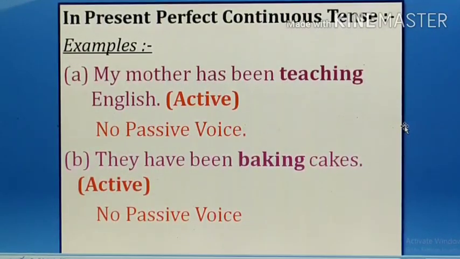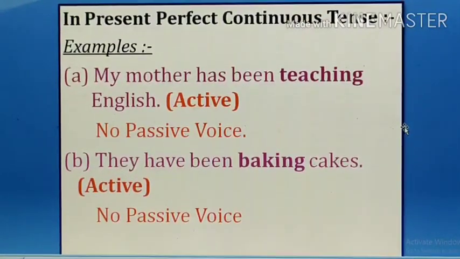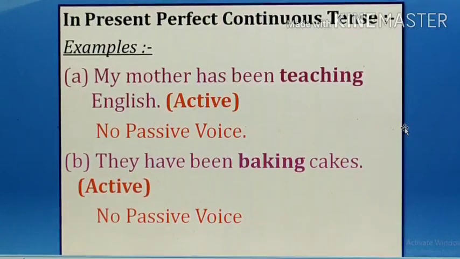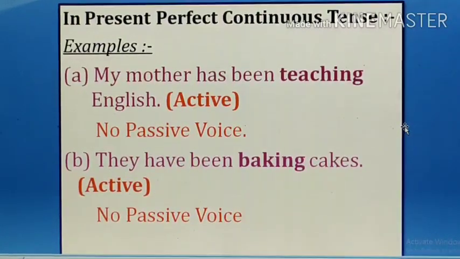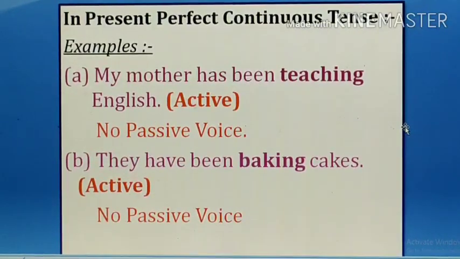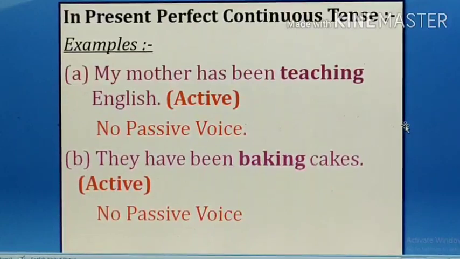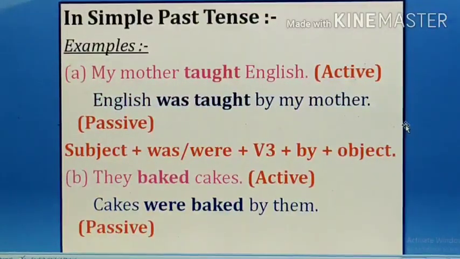Has been, you might have remembered, has been teaching is in the present continuous tense. So how will we change it to passive? So there is no passive for present perfect continuous tense. My mother has been teaching English. No passive voice. They have been baking cakes. No passive voice.